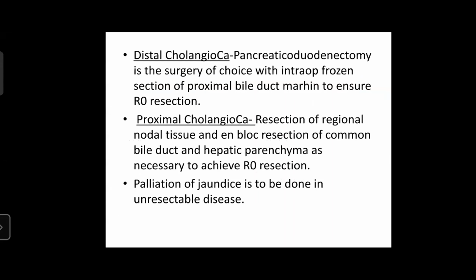In distal cholangiocarcinoma, pancreaticoduodenectomy is the surgical procedure of choice with intraoperative frozen section of the proximal bile duct margin to ensure an R0 resection. Absence of R0 resection decreases the long-term survival considerably. Proximal cholangiocarcinoma can be managed by resection of the regional nodal tissue and en bloc resection of the common bile duct along with hepatic parenchyma as necessary to achieve an R0 resection. Palliation of jaundice is to be done only in unresectable diseases.